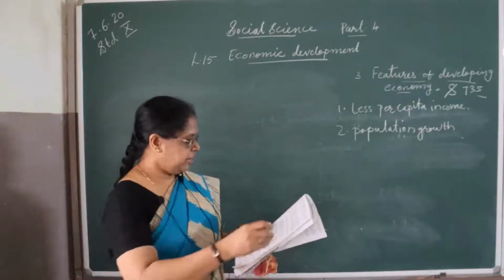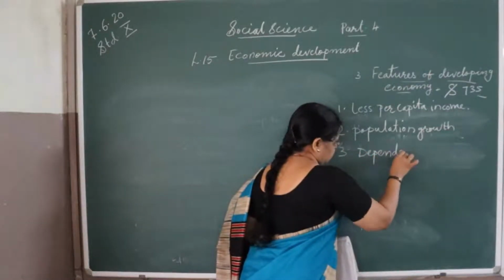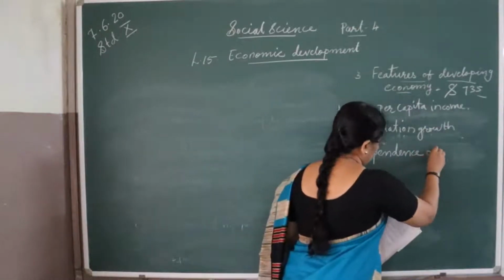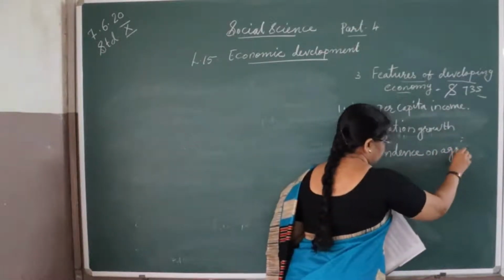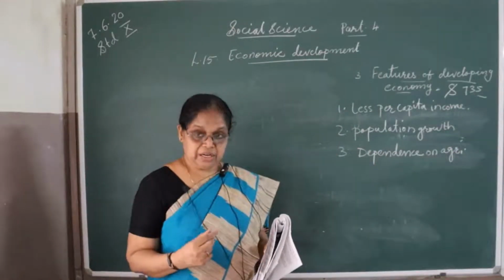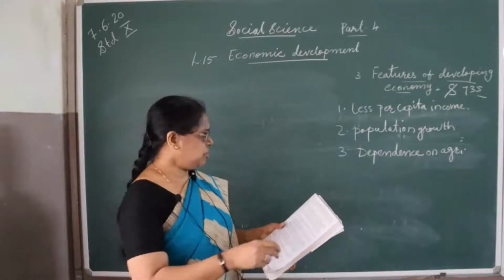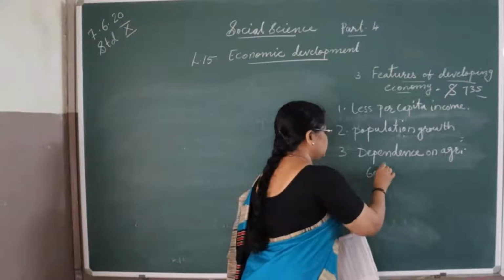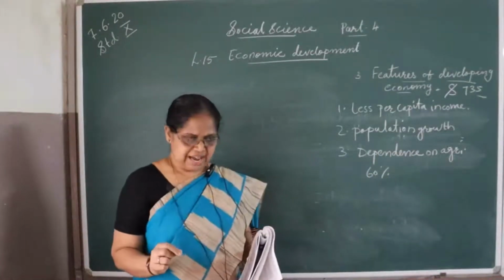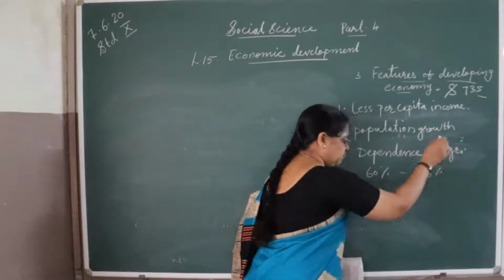Third one is dependence on agriculture. The main occupation of the people of a developing economy or developing nations is agriculture. 60% of the people are engaged in agricultural activities, and they contribute 26% of national income.